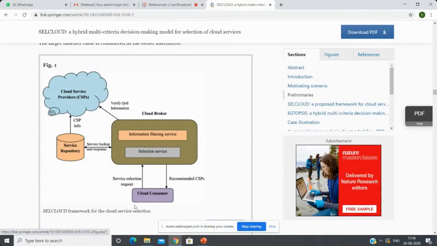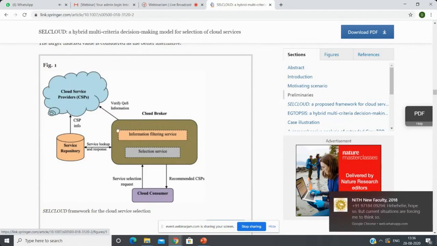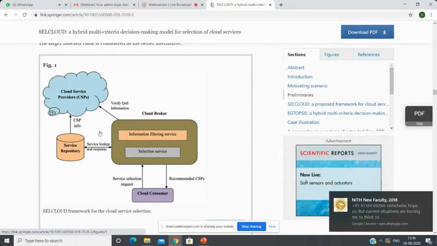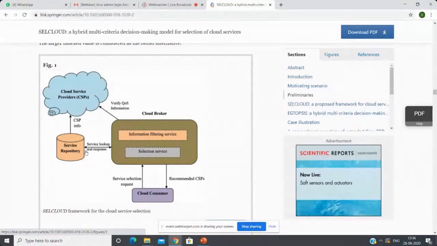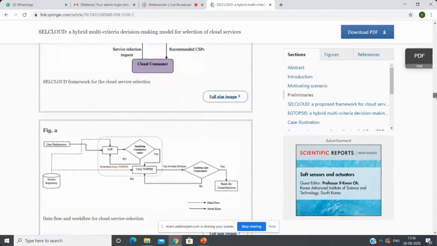We also take the cloud consumers who need to select a particular cloud service, so the request goes to the broker. The cloud broker retrieves the services from the service repository, and finally recommends to the cloud consumer that this particular service provider is the best cloud service provider.